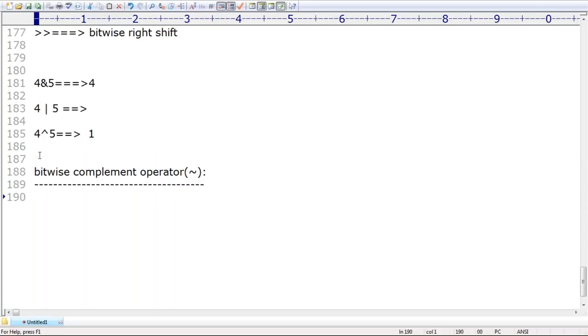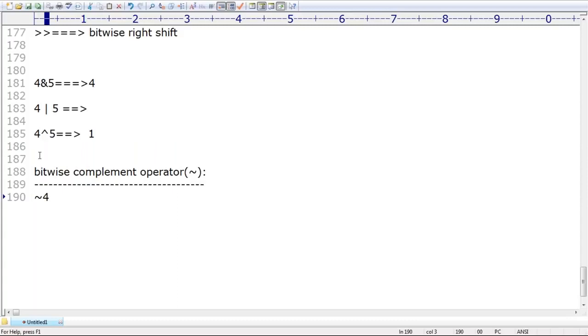Okay? Sir, now my requirement is the negation of 4 I'm taking. Can you please tell anyone what is the answer we are going to get now? Negation of 4 I'm taking. What is the answer we are going to get, man? Internally, how Python implements this, how many bits are there, and so on, sir, definitely it should be considered.